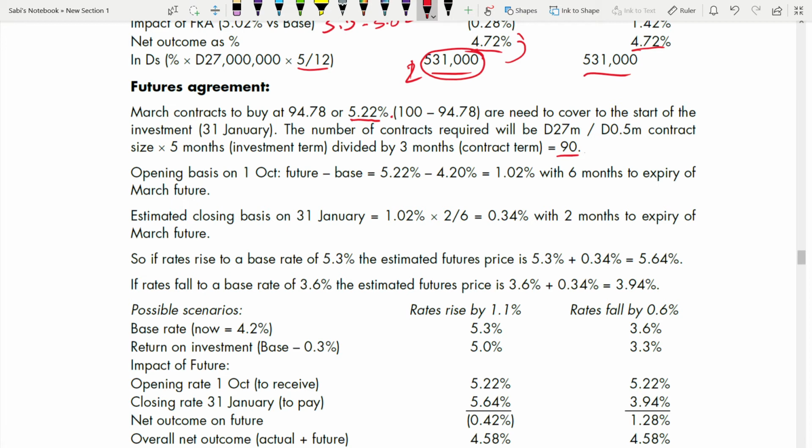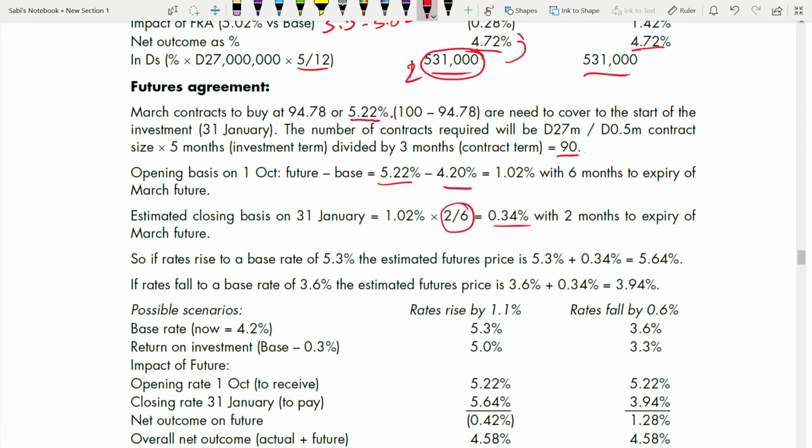Now, opening basis on 1st of October, future minus base. So on 1st of October, now you are calculating as a percentage. You are not taking 94.78 minus the base. Okay, so March opening future price was 5.22 minus base. What was the base? 4.2, which has been given in the question. This is 1.02 with 6 months to expiry of the March future. Estimated closing basis point, this 2 over 6, exactly the way you have calculated before. You will get 0.34% with 2 months to expiry.